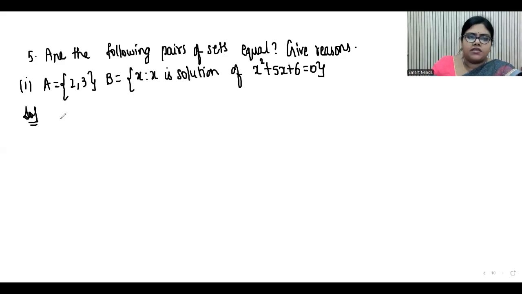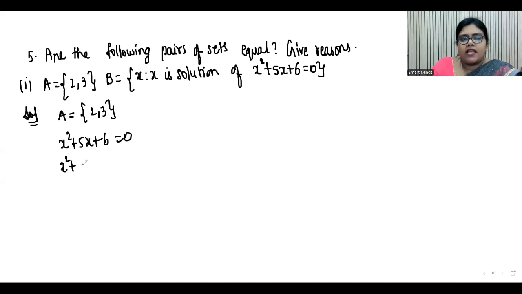Take the next question. Are the following pairs of sets equal? Give reasons. So here A is directly given in roster form, 2, 3, and B is given in set builder form, and that too a quadratic equation is given to us and we need to solve this quadratic equation to find the elements of the set. So what is the quadratic equation given? x squared plus 5x plus 6 equals 0. Split the middle term. 5x can be written as 2x plus 3x, plus 6 equals 0.